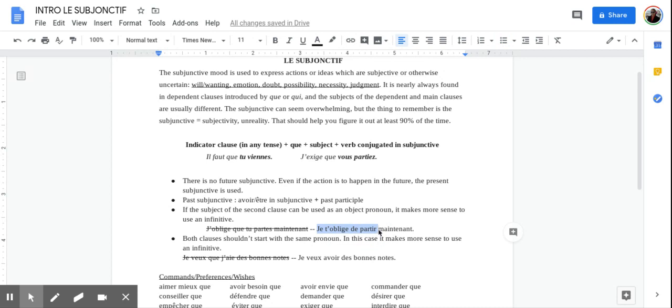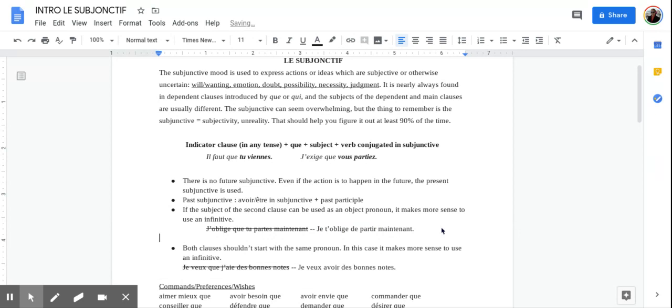So j'oblige que tu partes would be subjunctive, but we just want to use that form of je t'oblige de partir. Now, one mistake that usually comes up with this is that you cannot have I want you to leave like we do in English, with an object pronoun. So I want you, even though that's an object pronoun in English, cannot be in French. So I want that you leave. Je veux que tu partes. Has to be how you say that in French. Right? So there's no, if you say je te veux, right? That's saying something different. I want you.